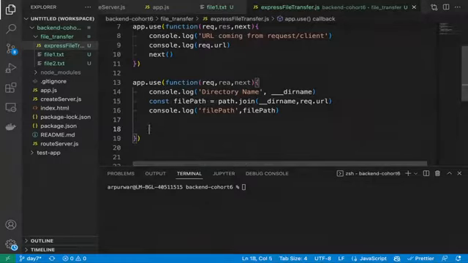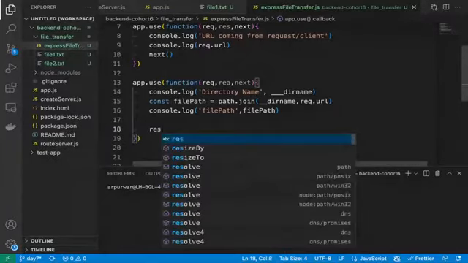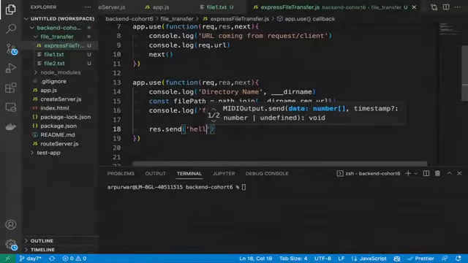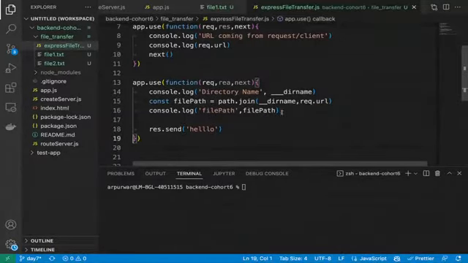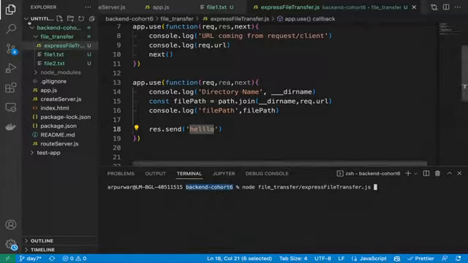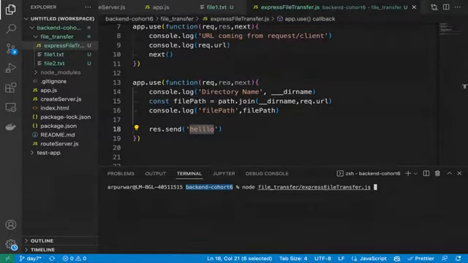And right now we can simply return a response. We will correct this one, but we are just simply returning hello. I just want to show you how file path and directory name work. That's why I'm not returning anything right now. Let's run it: node file transfer slash express file transfer slash .js, because we are running from the backend cohort folder and this has another folder. You can see our server is running on 3000.